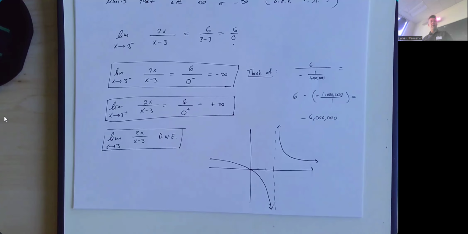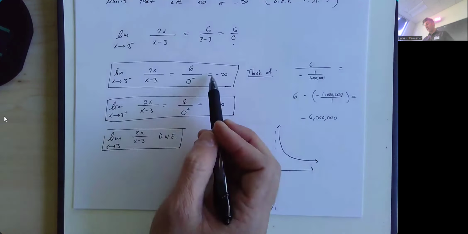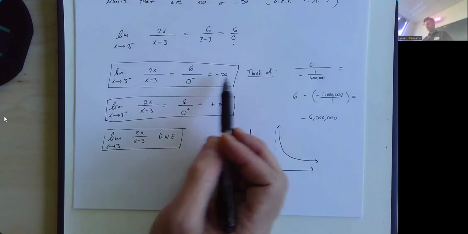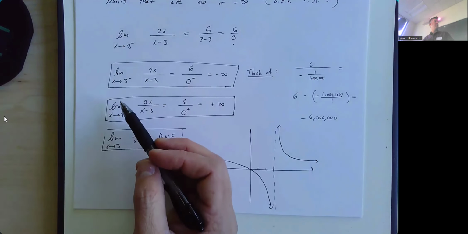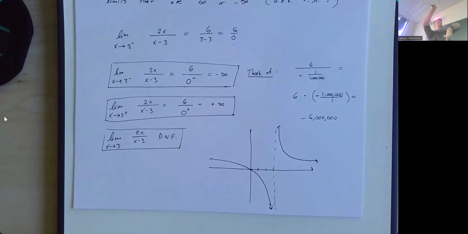So when you have the limit as x approaches a finite real number, not infinity, and the limit as x approaches 3 is either infinity or negative infinity from either side, that means you have a vertical asymptote. And maybe you have something like this if they're going different ways, or like this if they're going the same way, or like this if they're going the same way.